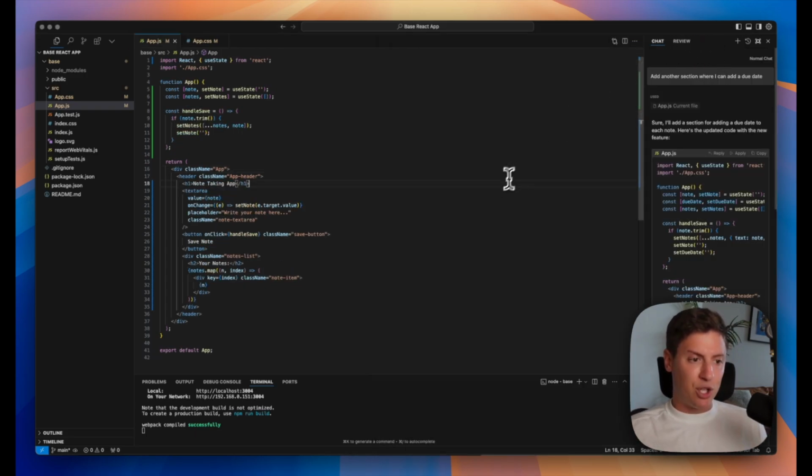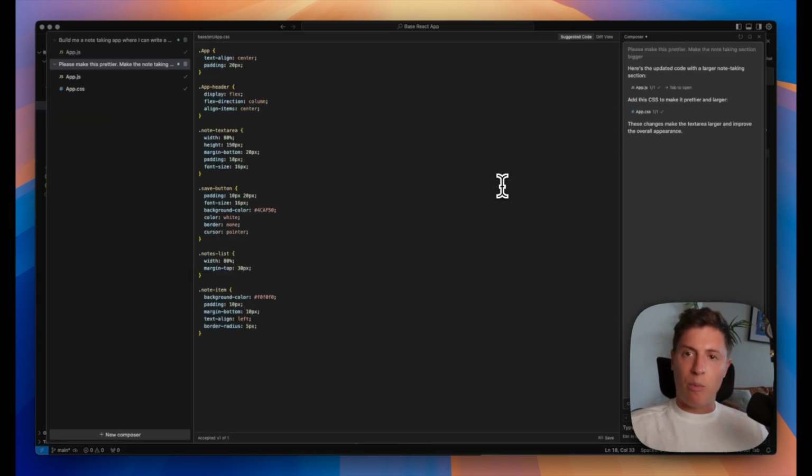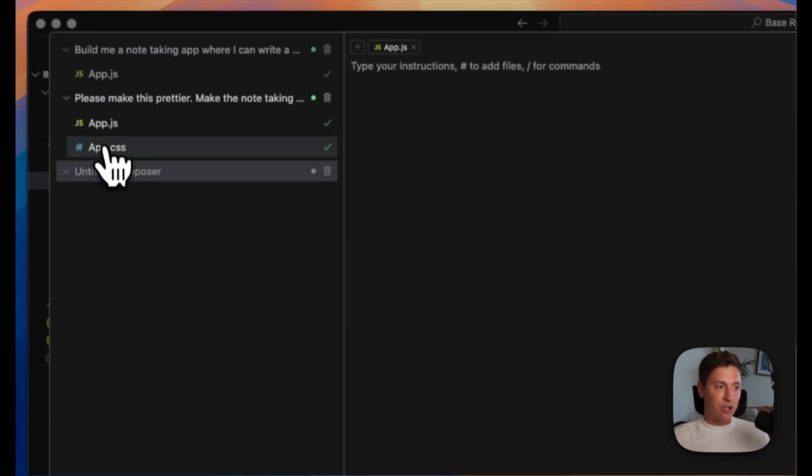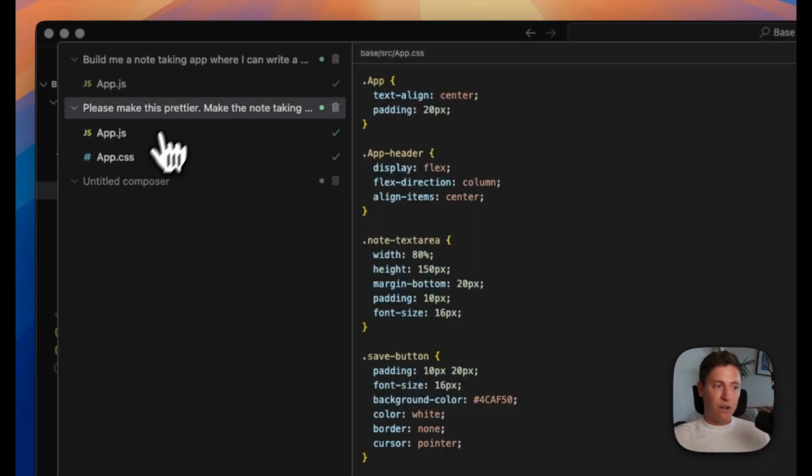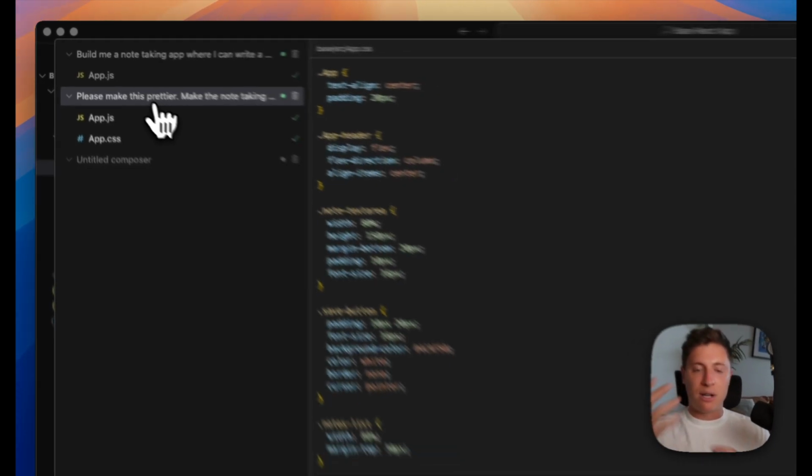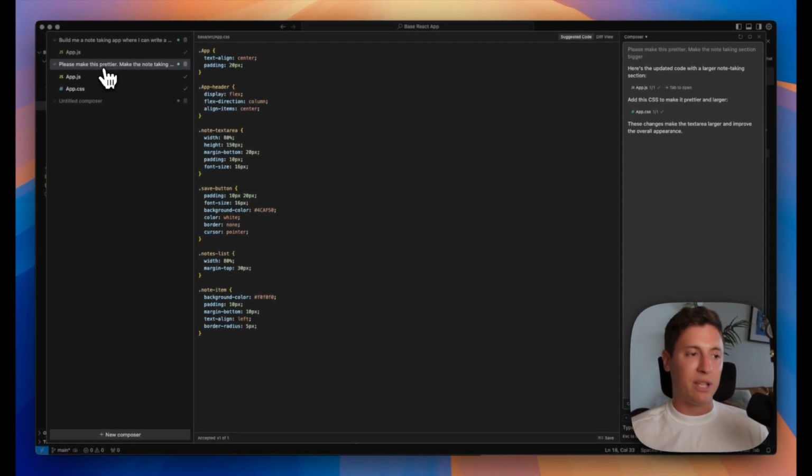But the other option is the composer. If I hit Command-Shift-I, this opens up the composer. This is where we're basically just talking to a developer and the developer is implementing stuff for us. When we do things in the composer, it goes in and actually creates different files for us. It creates whatever kind of code files we need to launch applications. So if I went in here and said, make this prettier, it builds the JavaScript code out and builds the CSS code, which is the styling code.